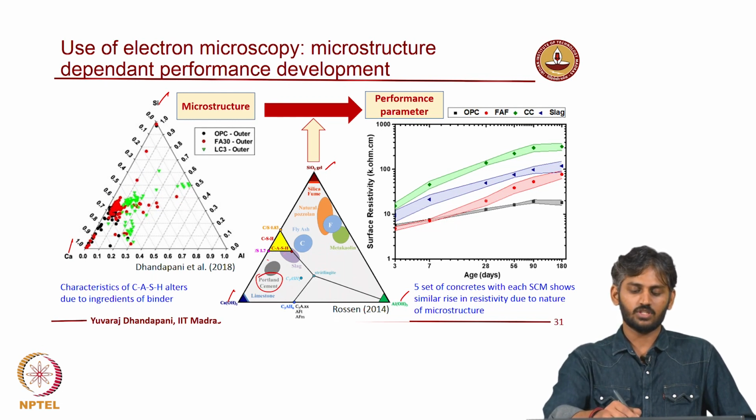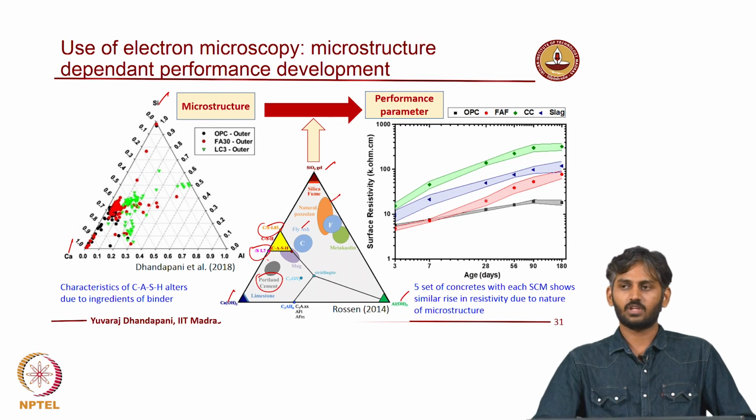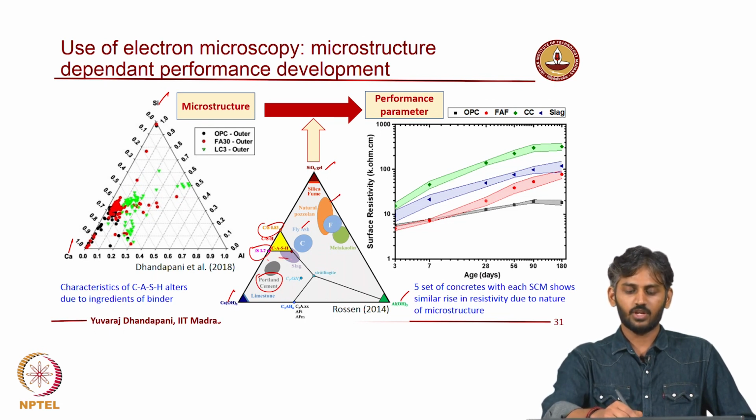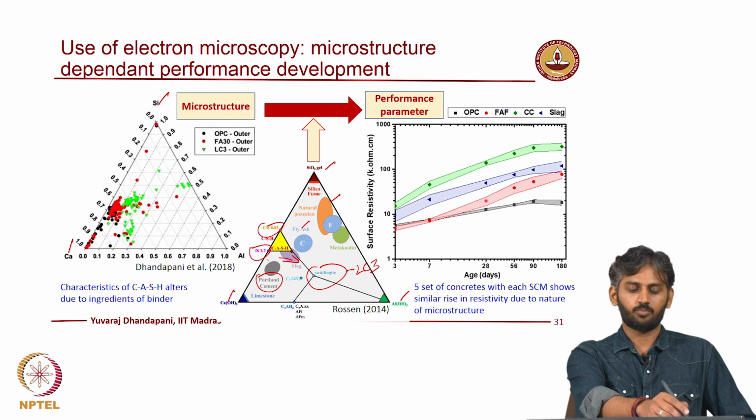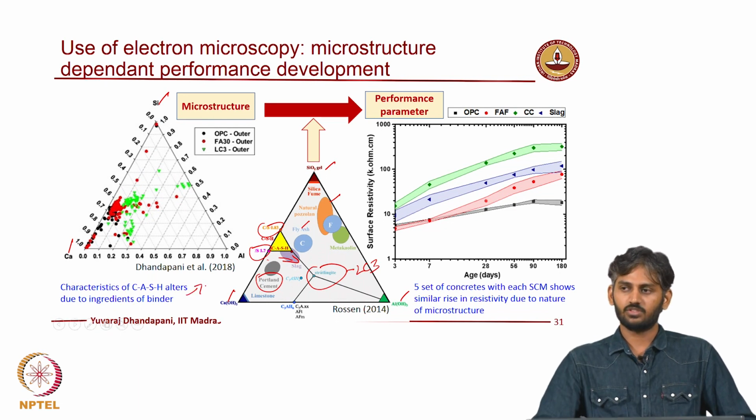When you start forming CSH, typically in a Portland cement the CSH will be in this region, right. When you start adding pozzolans which are rich in silica and aluminum, the CSH phase tends to get shifted towards this region, and in the case of LC3 we saw you can start forming phases which are almost at the middle of this region, which are the Stratlingite phase, right. So, the variation this can cause is because you are producing a different characteristic of CSH, right, you tend to control the property development uniformly on all the concretes which are made with such a system.